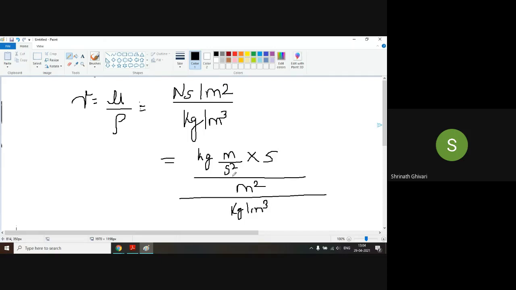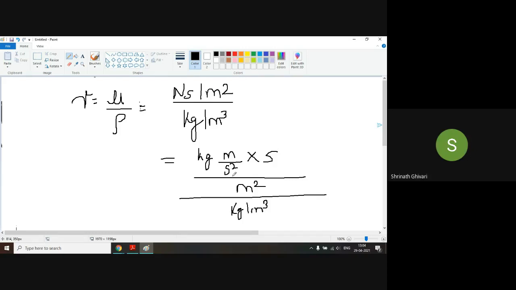Now get me the unit of kinematic viscosity. Meter square per second.